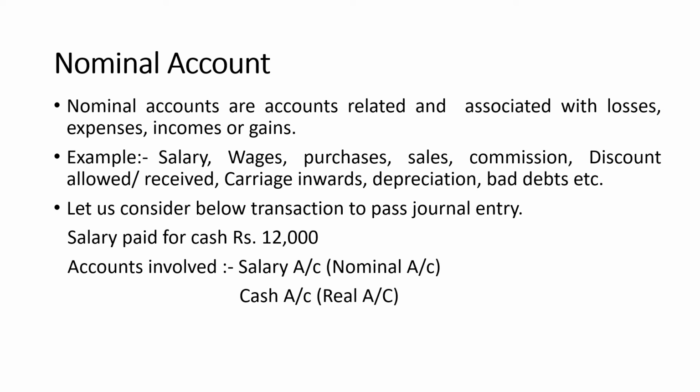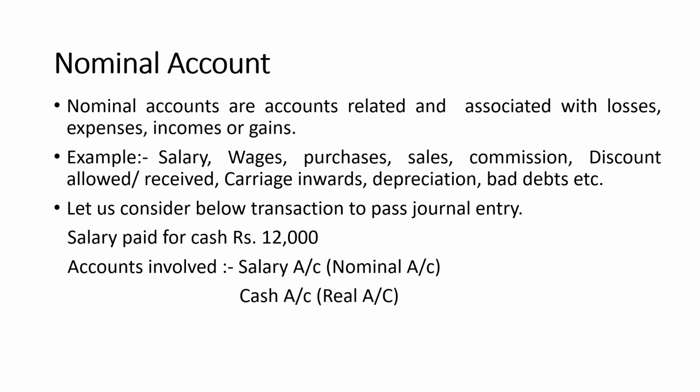Carriage inward is nothing but shipping or handling cost or charge for bringing goods from suppliers to a business. Then depreciation. Depreciation is nothing but reduction in the value of an asset due to continuous usage. Then bad debts, etc.